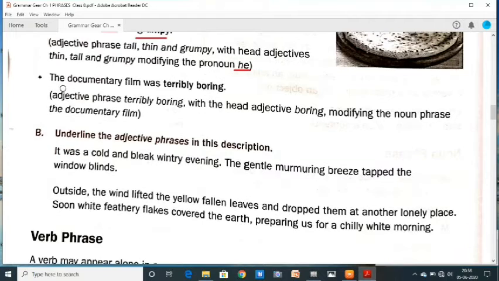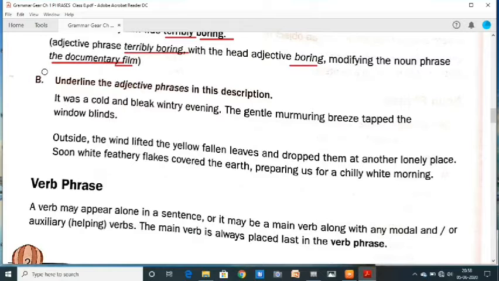In the next example, the documentary film was terribly boring. Adjective phrase, terribly boring, with the head adjective boring, modifying the noun phrase the documentary film. The documentary film is the noun phrase.